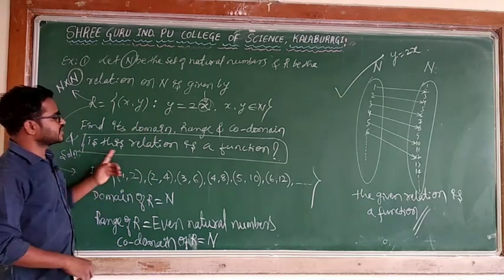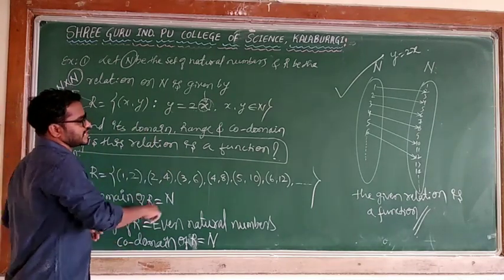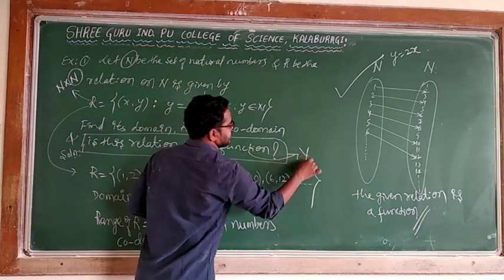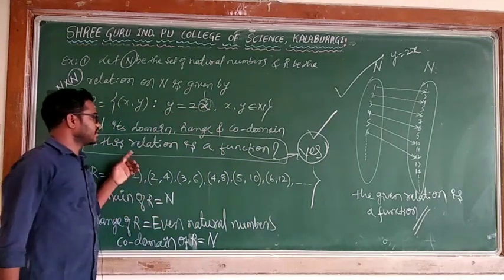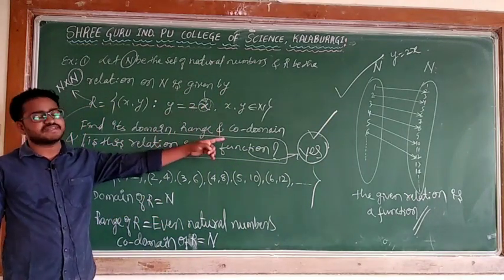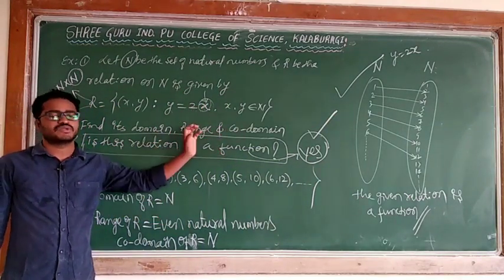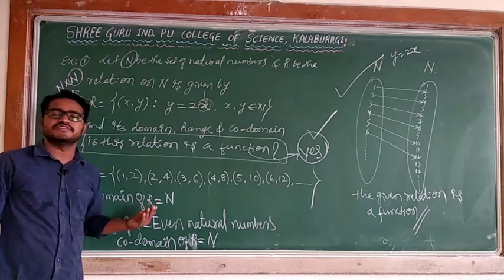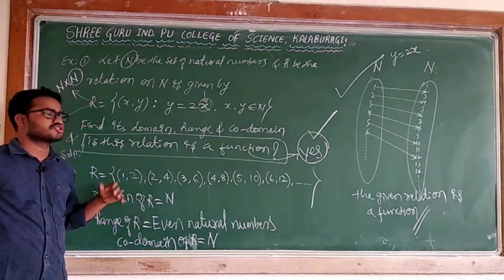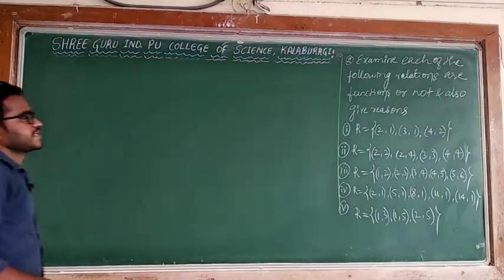So this given relation is a function. I can't say no, because it is satisfying the definition of a function. So this is the problem of how to write domain, range and codomain, and how to identify whether the given relation is a function or not. Now the second example.